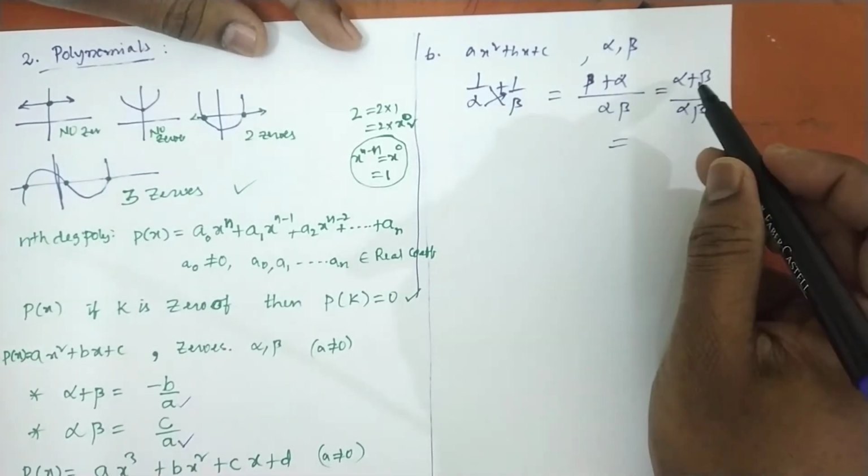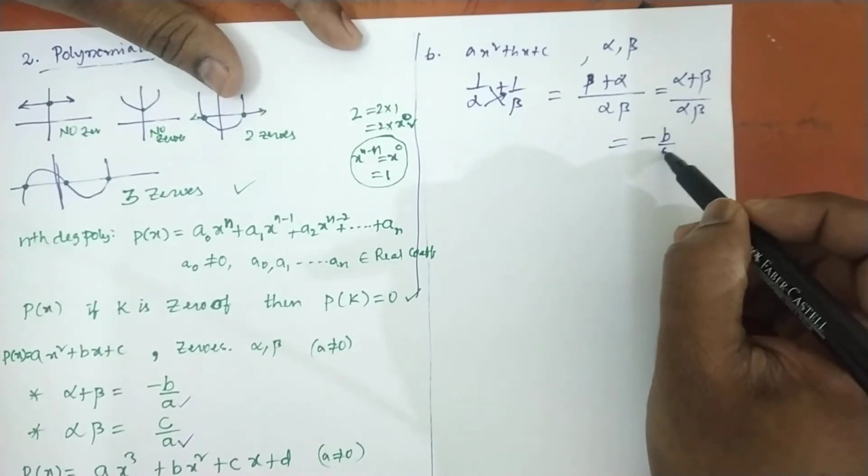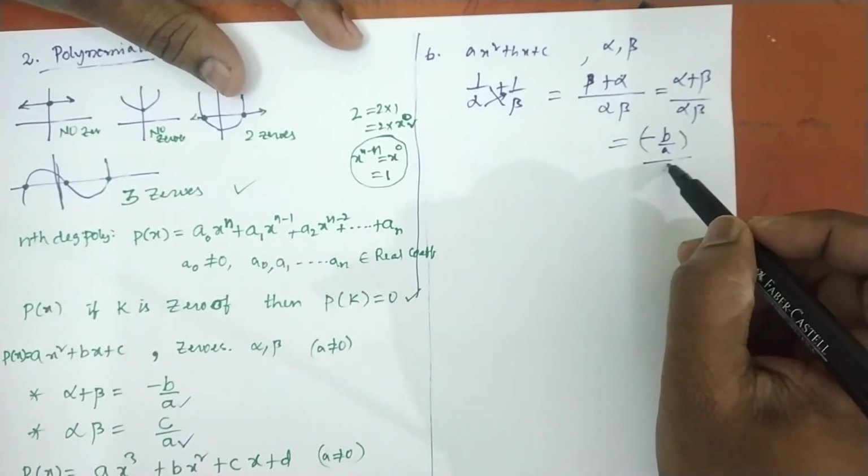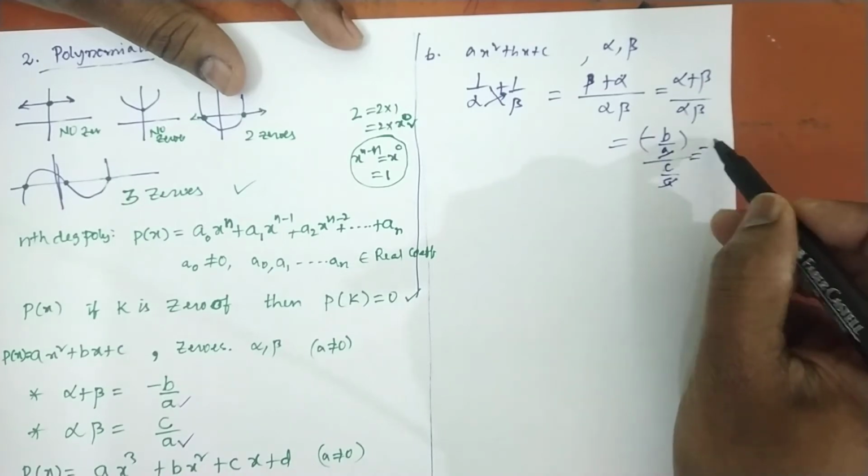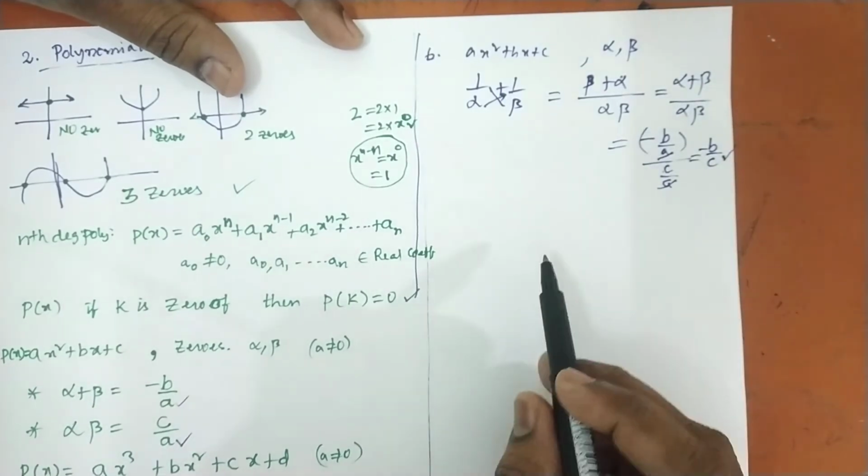You know it, alpha plus beta is equal to sum of zeros, which is minus b by a, and product of zeros is equal to c by a. The a gets cancelled, finally we'll get minus b by c. That's it, that is the answer, very simply.